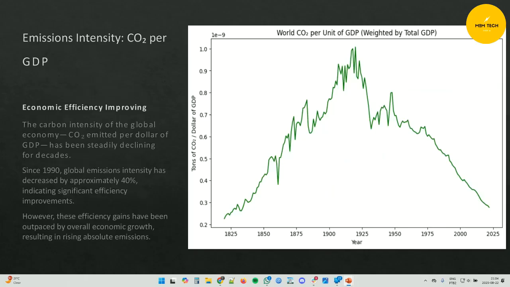The good news is that the carbon intensity of the world economy has been dropping. Since 1999, emissions per dollar of GDP have fallen by about 40%. This means economies are becoming more efficient. However, these improvements are not enough to offset total economic growth, so absolute emissions are still going up.